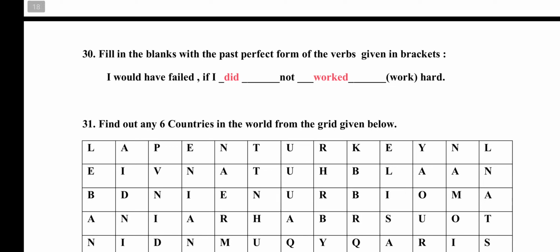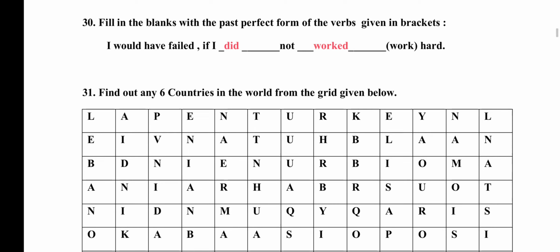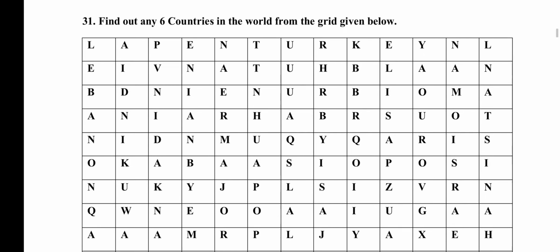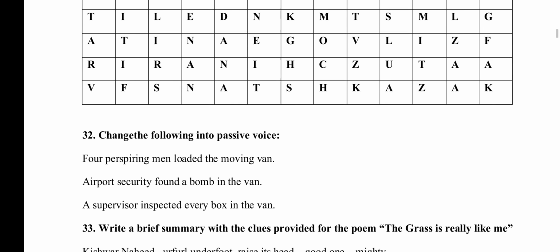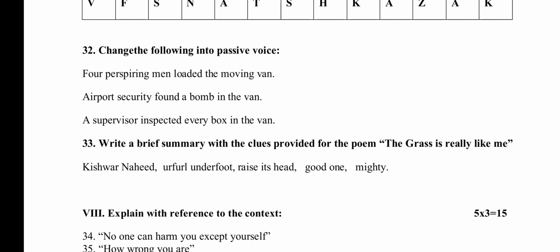Fill the blanks with the past perfect form of the verb given in the bracket. I would have failed if I did not worked hard. Okay. So now find out 6 countries in the world from the grid given below. See to that you answer this at the end. It's very easy. Don't take more time for that. It's a lengthy paper actually.